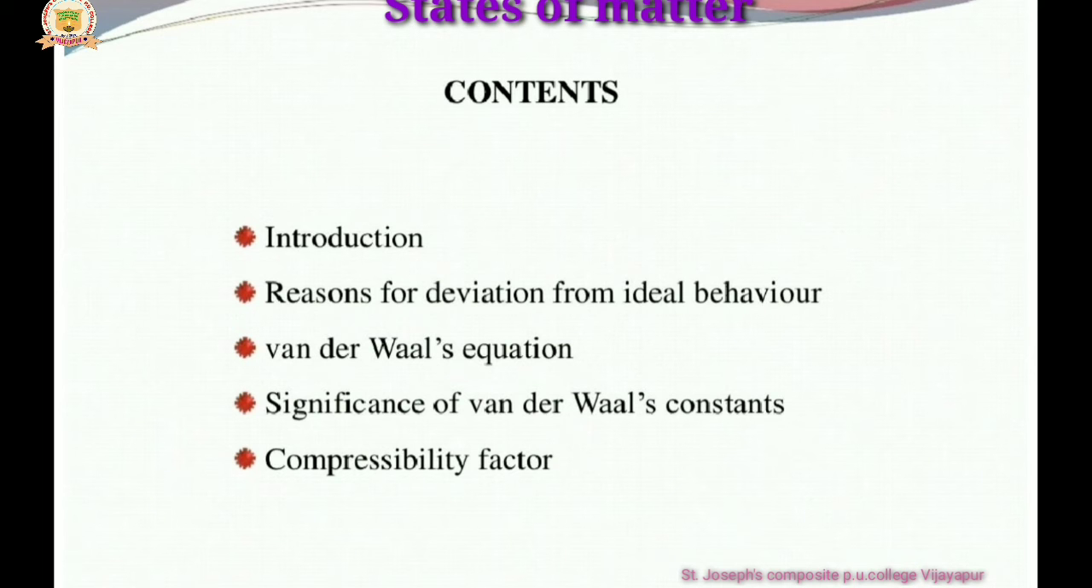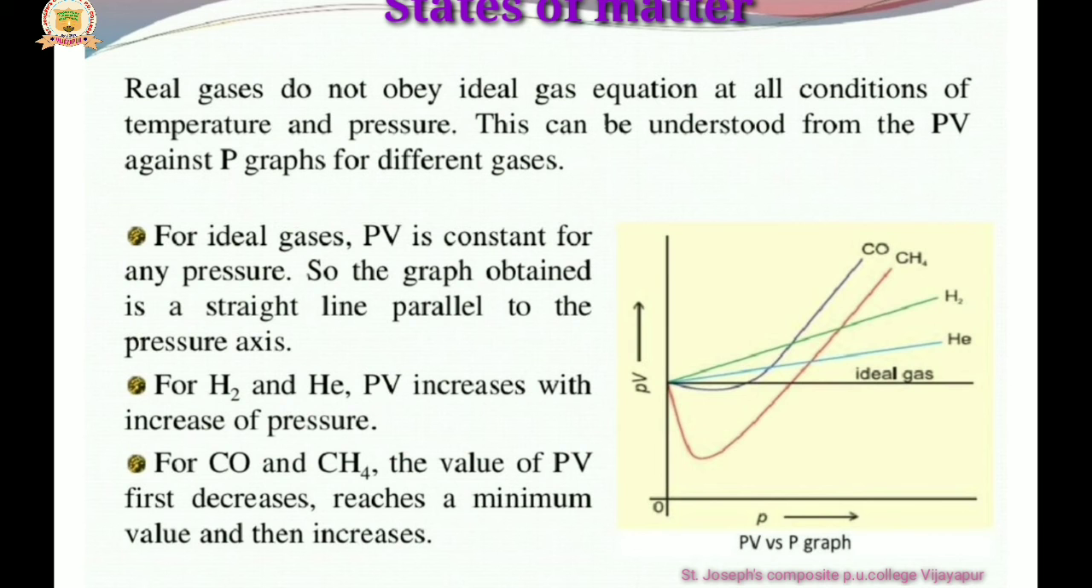In this, you learn about the introduction related to the deviation, then the reasons for the deviation from ideal behavior, the van der Waals equation, the significance of the van der Waals constants, and then the compressibility factor. From this graph, we conclude that real gases do not obey the ideal gas equation at all conditions of temperature and pressure. This can be understood from the PV against P graphs for different gases.